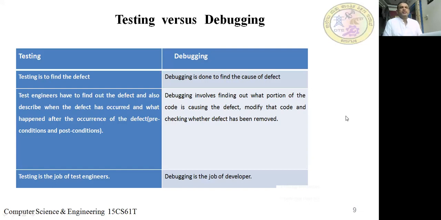So that is the difference between testing and debugging. Testing is the process of identifying the defect, with preconditions before the input or post conditions after the output, and it is done by the test engineers. Debugging is the process of finding the reason for the defect and modifying it, and it is done by the developer.